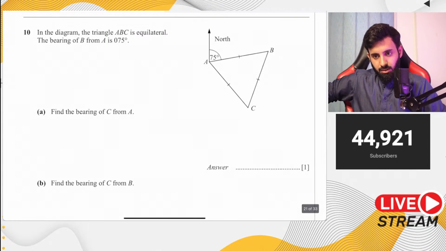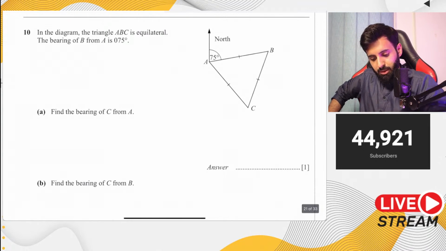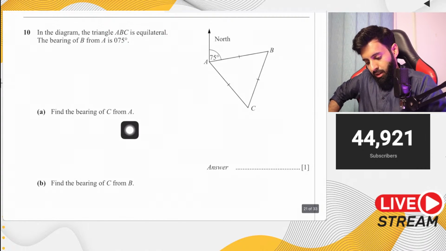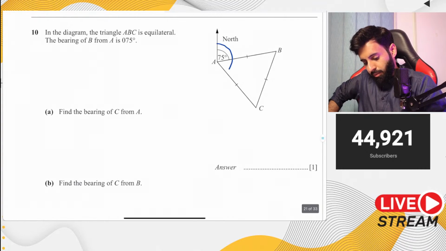135 degrees. Okay, let's find out. Find out the bearing of C from A. That means you will draw the north at A, and you'll start measuring in a clockwise direction. And this is for the angle that you want. Okay, now let's read the question.